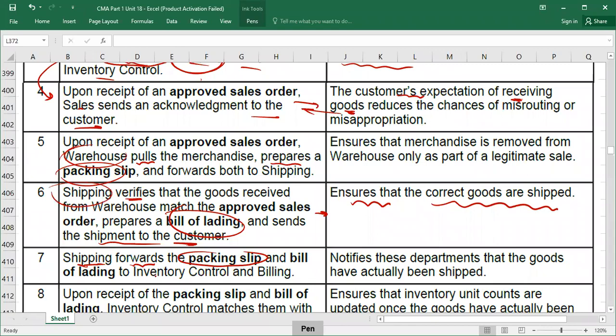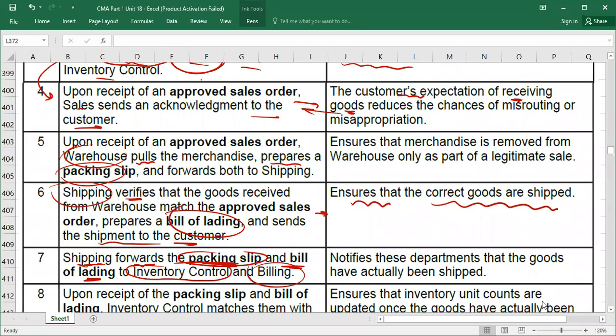Because shipping department has sent the goods to the customer, now shipping department will forward the packing slip which is produced by the warehouse, and the bill of lading which is produced by the shipping department itself. They will send the packing slip and bill of lading to inventory control and to the billing department. Here shipping department is sending one set of copies of packing slip and bill of lading to inventory control, and one set of copies to the billing department.